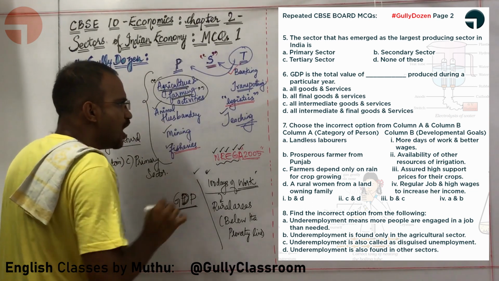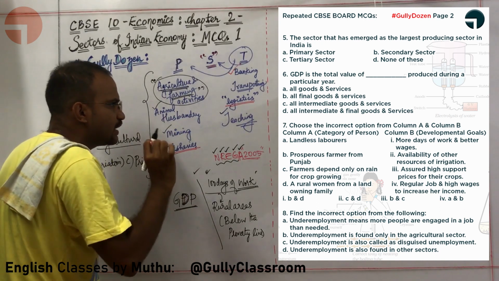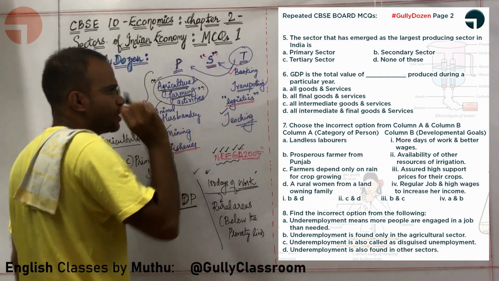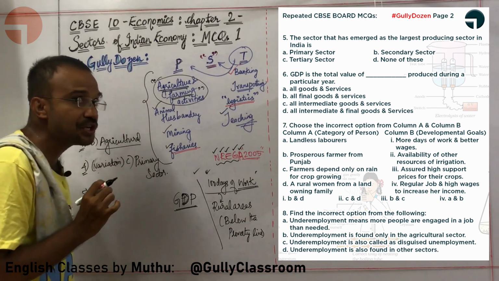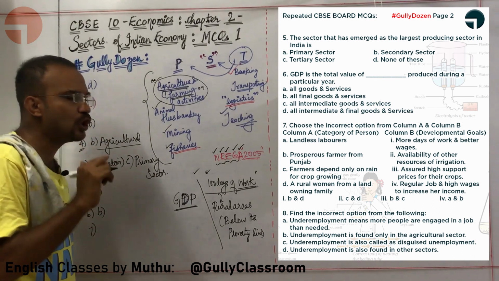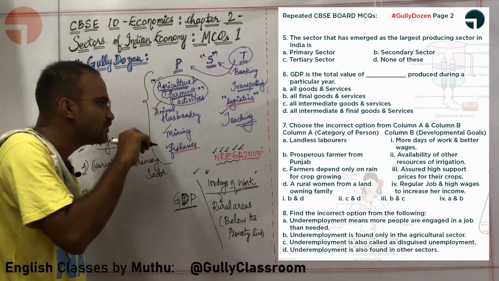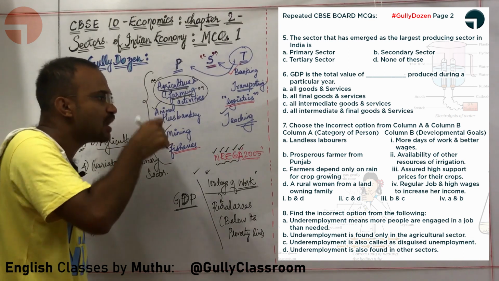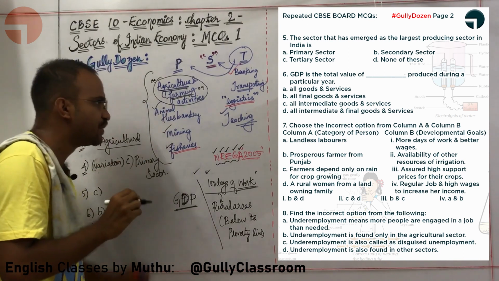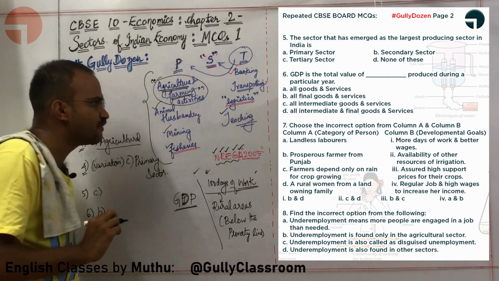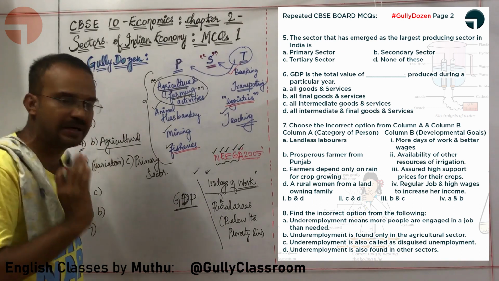Let us go for option 7. Choose the incorrect option from column A and column B. Right. They are asking us to choose the incorrect option. So, out of these, a couple of them are right, a couple of them are wrong. I need to select them. Column A contains categories of person. Column B contains developmental goals.